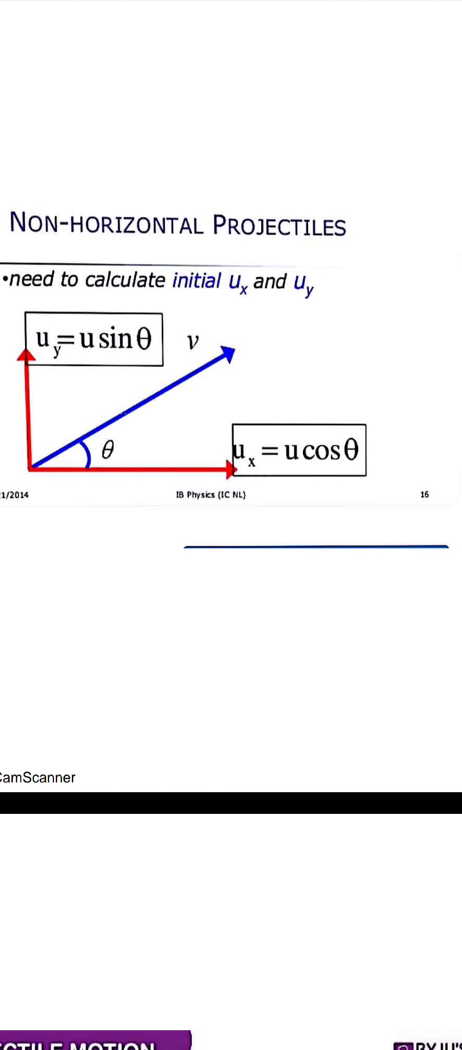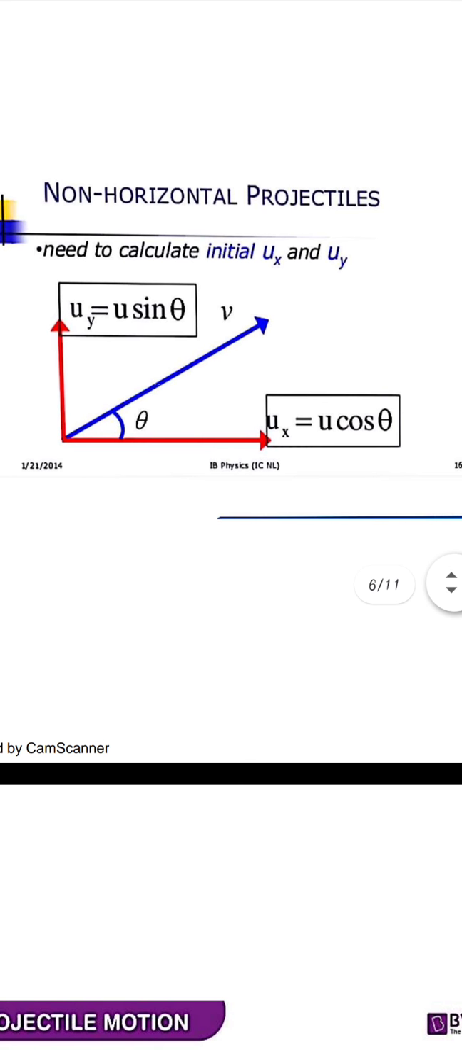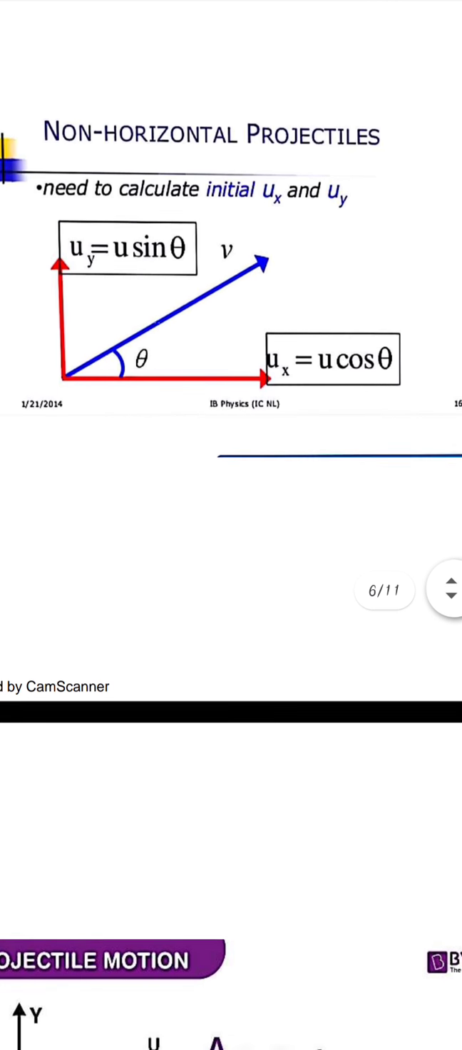For the x direction, the horizontal component of the velocity is given by the angle cos theta, and if we are talking about the vertical projection, then it is given by sin theta. So ux, the horizontal projection, will be given by u cos theta, and the vertical projection of the velocity will be given as u sin theta.